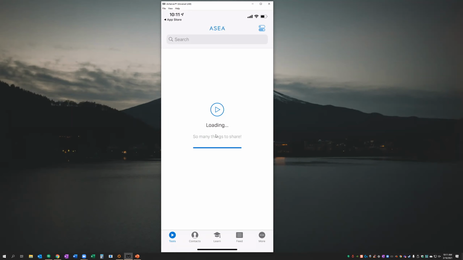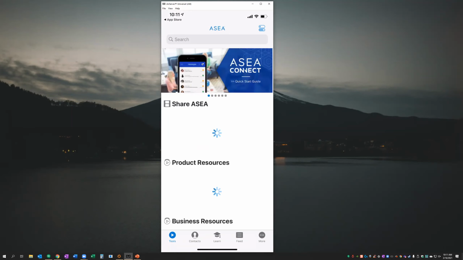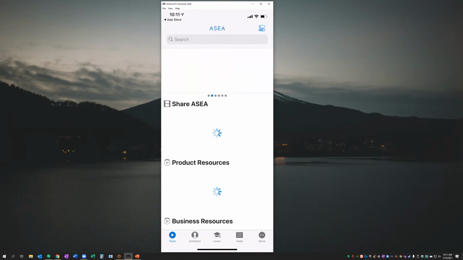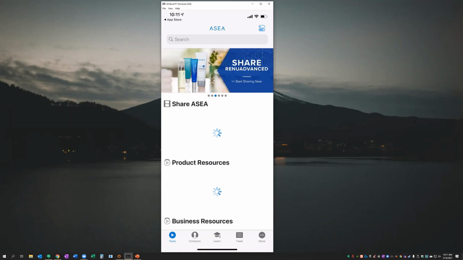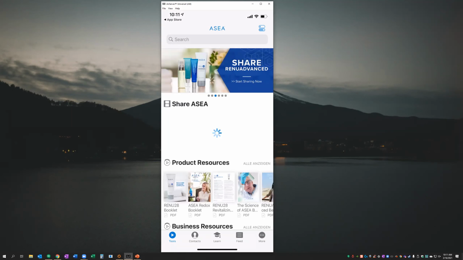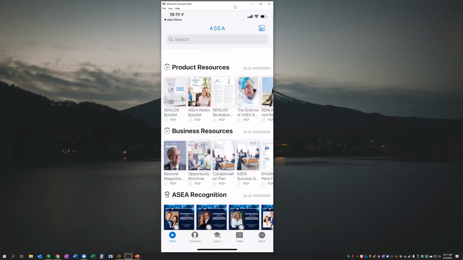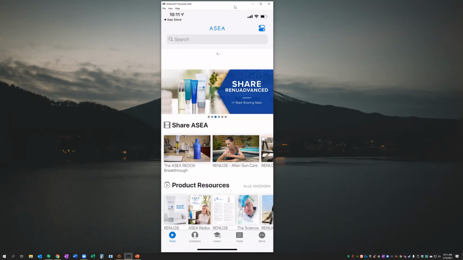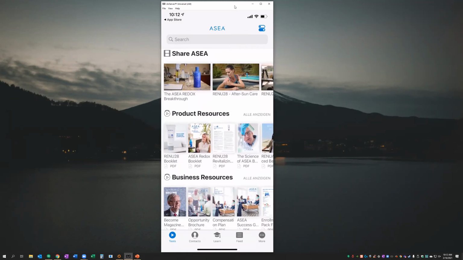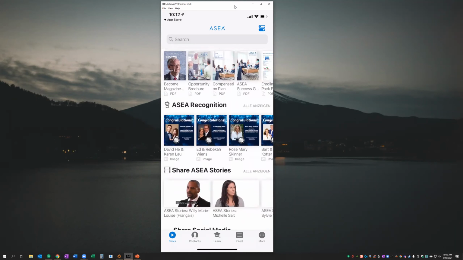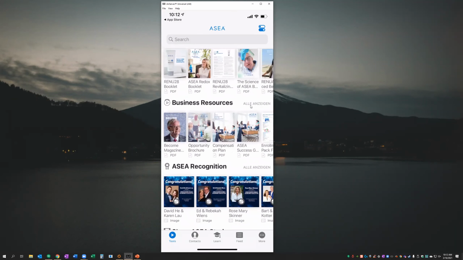So let's give it a minute here to reload the content, and we'll go ahead and get started with a quick tour of the app and show you a couple of things. Maybe we'll go through some social media sharing, which is something that everyone likes to look at and make sure they understand how to use. All right, so as it loads up here, you can see the app is broken up into many sections here: Share ASEA, product resources, business resources, and you can see a couple of my text here is still in German.